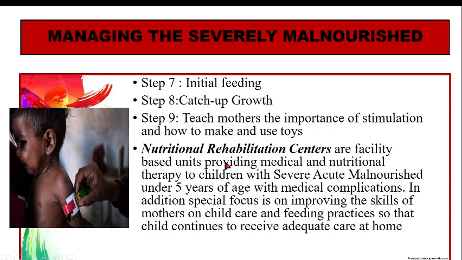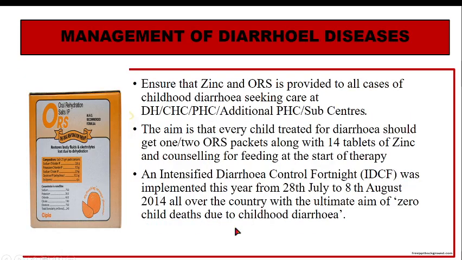Nutritional rehabilitation centers are present which provide medical and nutritional therapy to severe acute malnourished children under 5 years of age with medical complications. So here we not only give care to the child, but mothers are also there with the child. We improve the skills of the mothers on child care, and we also improve the feeding practices, so that when the mother is sensitized, she will be giving proper care to the child.